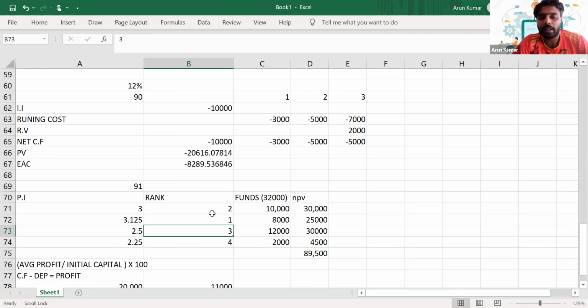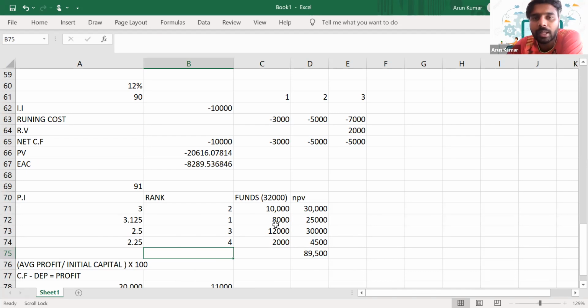Then rank 2, it is 3. So we'll select it as rank 2. Then rank 3, it is 2.5, and 2.25 is rank 4. In this particular order, we will rank our projects. Are you getting it? So on the basis of the rankings, we'll allocate the fund. That's what we do with respect to capital rationing.